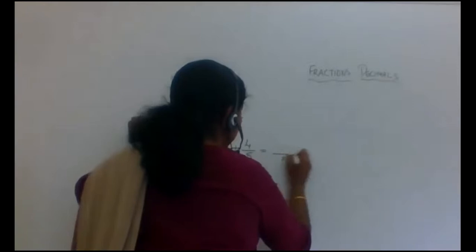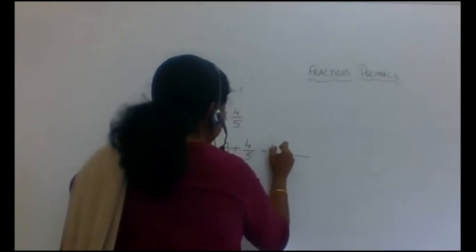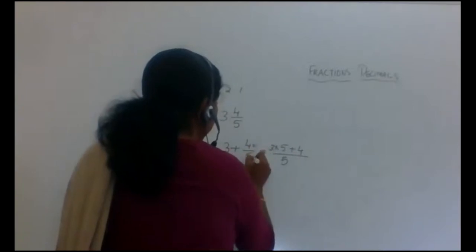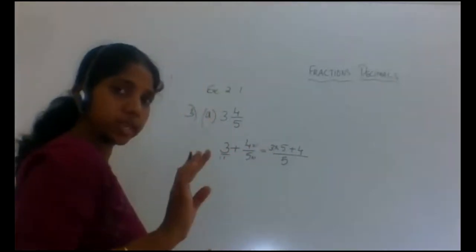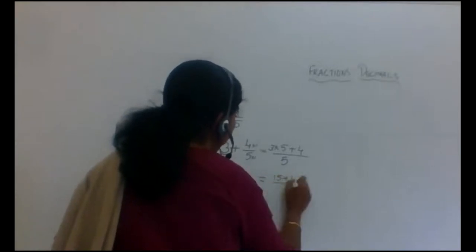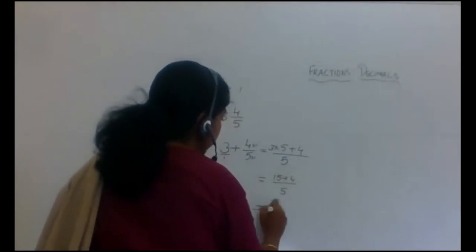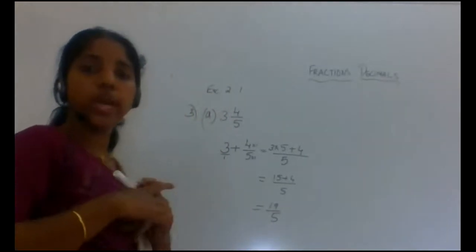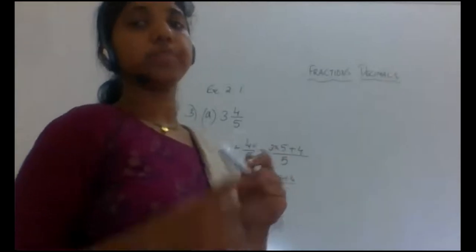The LCM is 5. So it is 5, 3 into 5 plus 4 into 1, that is 3 into 5 over 1 into 5, plus 4 over 5. You all know LCM already. So this will be 15 plus 4 divided by 5, so it is 19 by 5. This is how we convert a mixed fraction to an improper fraction.